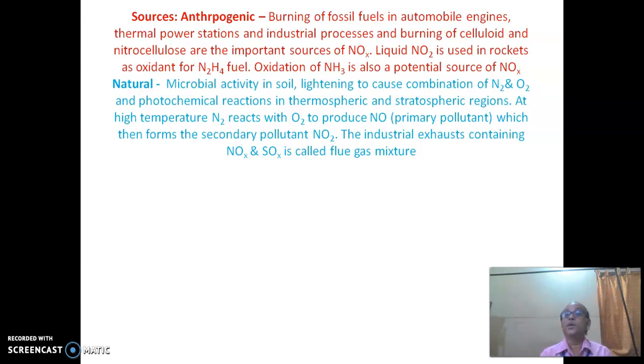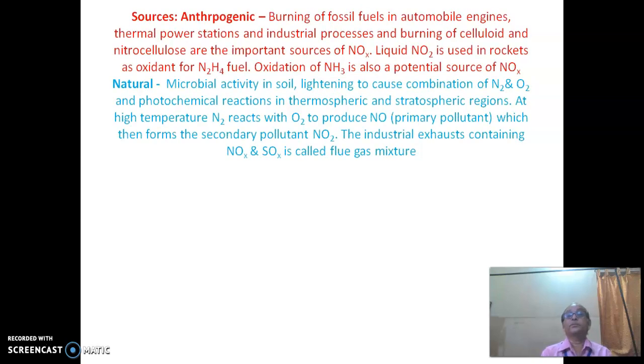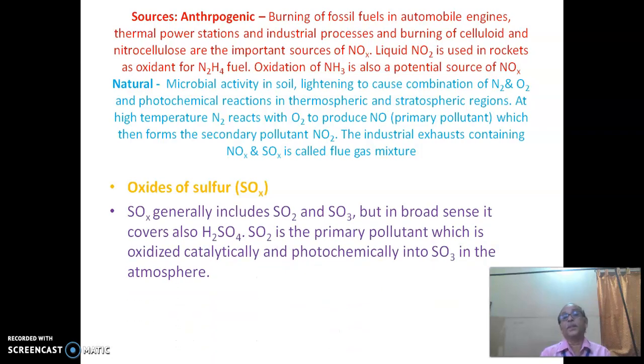Industrial exhausts containing oxides of nitrogen and oxides of sulfur are called flue gas mixture. Oxides of sulfur, SOx, generally include sulfur dioxide and sulfur trioxide, but in a broad sense it covers sulfuric acid.